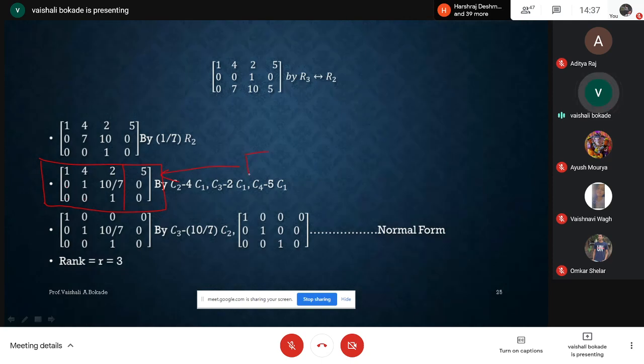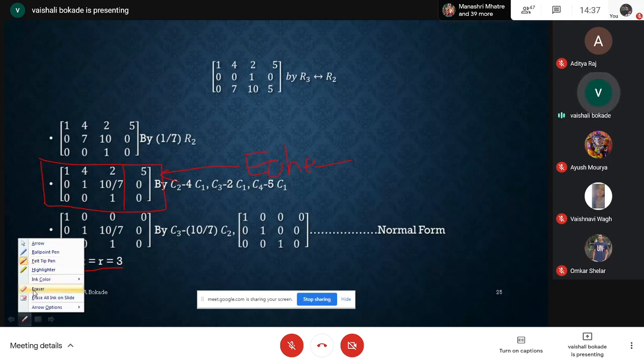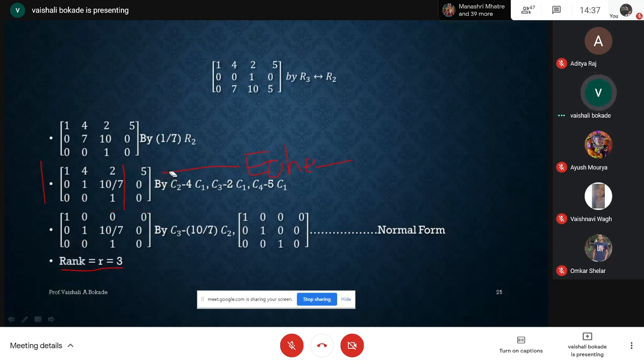So I'm calling this matrix echelon form. I'm not writing all the things. As it is in echelon form, I'm just writing that the rank of the given matrix is 3. After having this echelon form, I get the rank directly.